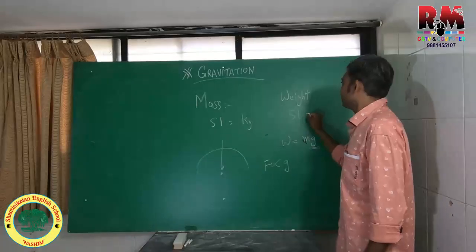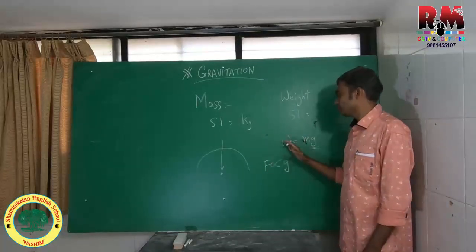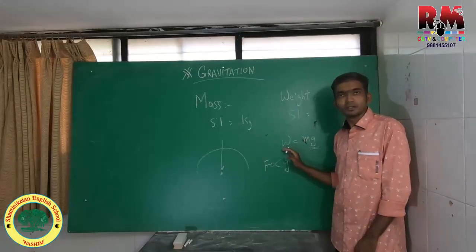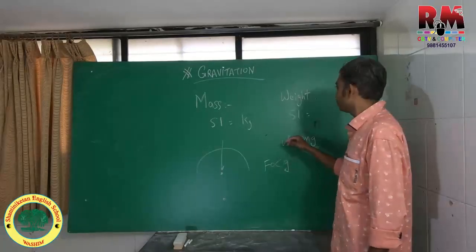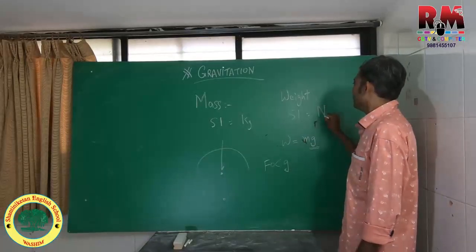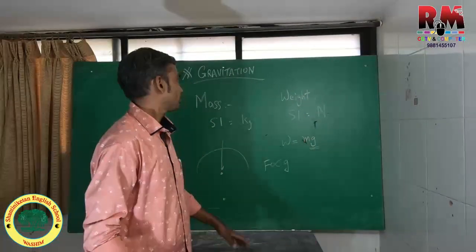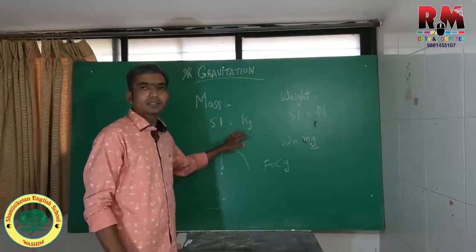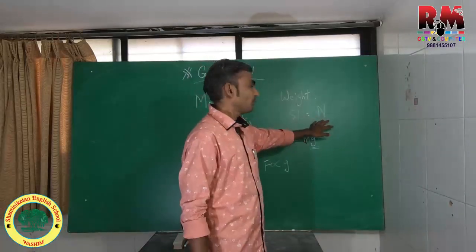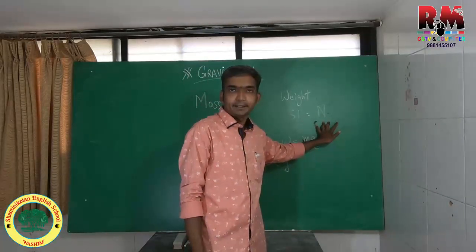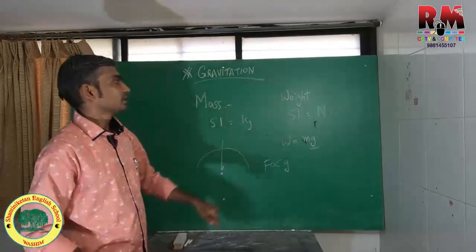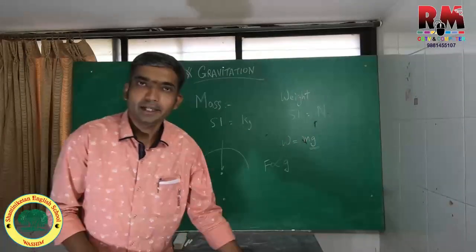SI unit here we saw again, it is nothing but the force mg. Therefore weight will also be given the SI unit, that is newtons. Newton is the SI unit. Again talking about CGS units, the CGS unit for mass is grams, and the CGS unit for weight will be dyne. Fine with it? So these are the quantities, mass and weight.